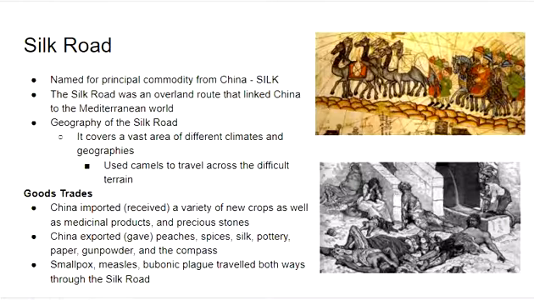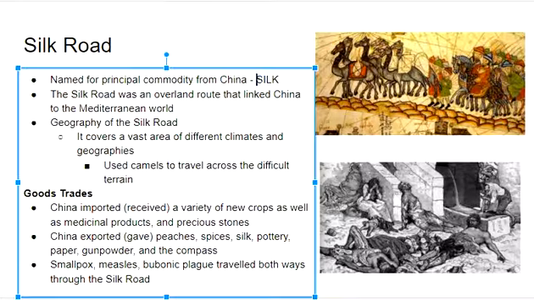So first, the probably most known and largest trade route, the Silk Road, named after the commodity from China, silk. China had a monopoly over silk. The Silk Road was overland that linked China and the Mediterranean world. It covered a lot of different climates and geographies. There were mountains, there were deserts. It got very cold in the winter and snowed, got very hot in the summer. And camels are actually what allowed for people to trade along the Silk Road.